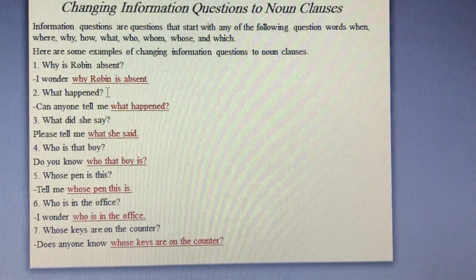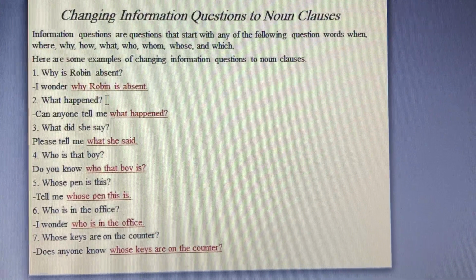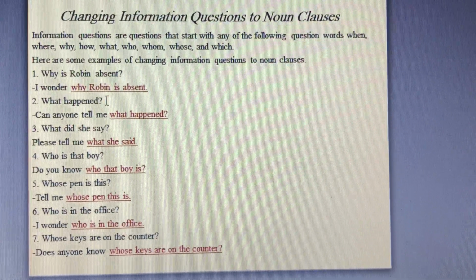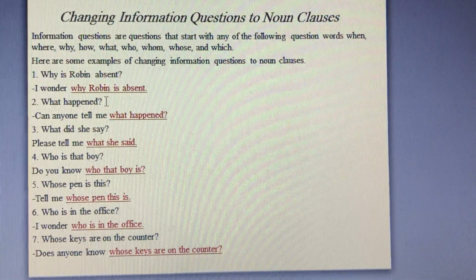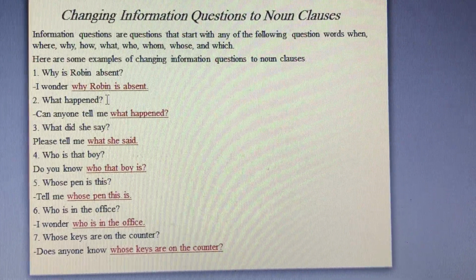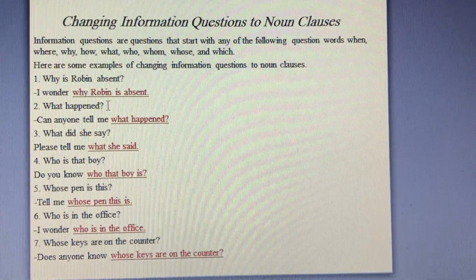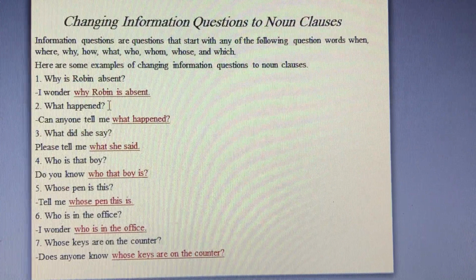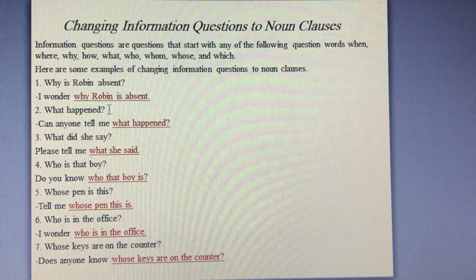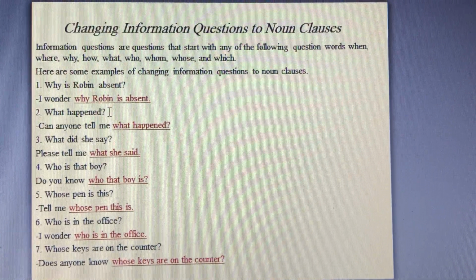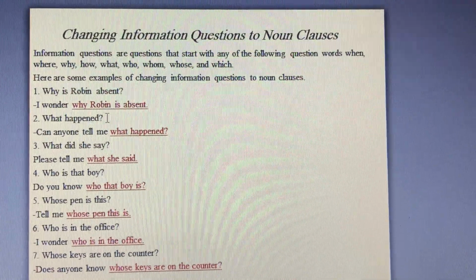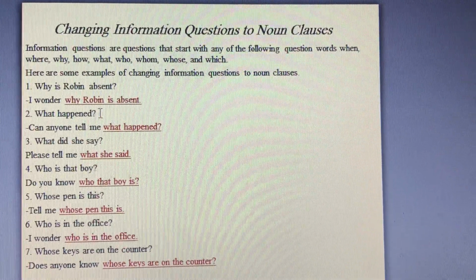Number 3, what did she say is another information question in which what is a WH word which introduces this question, but it's not its subject. The subject here is the pronoun she. Did is in the simple past, and say is part of this tense and verb, and it's in the simple form because did is used in the question.